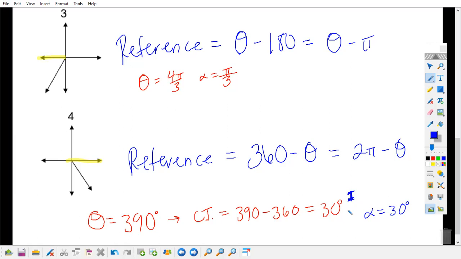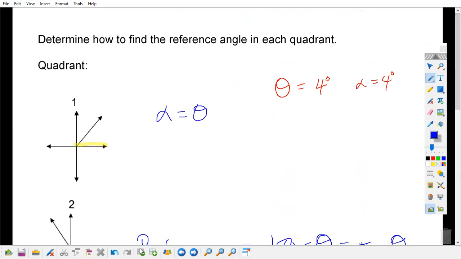Got it? All right, so that concludes our reference angles.